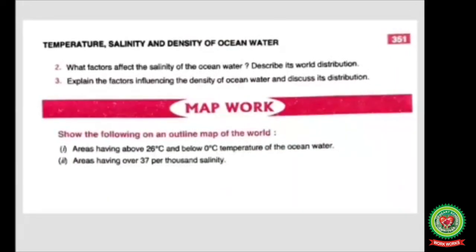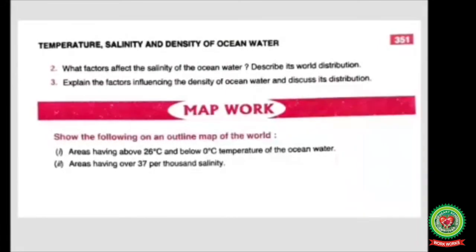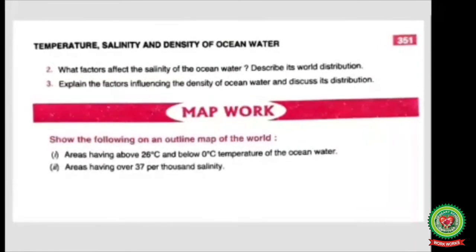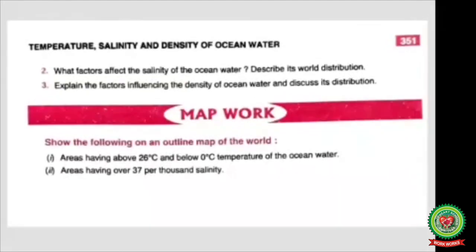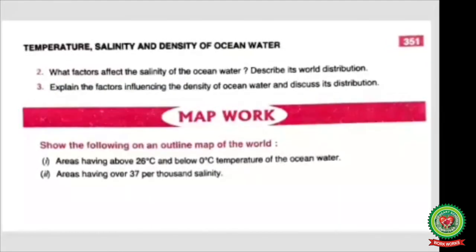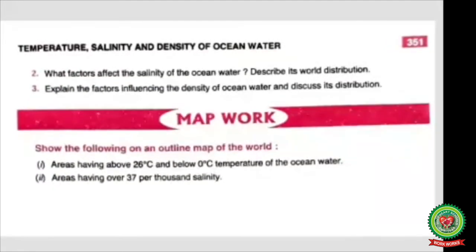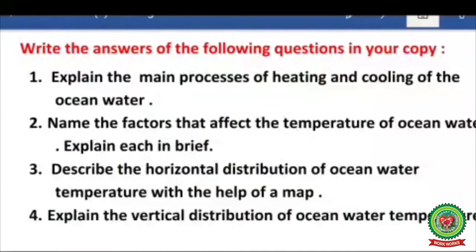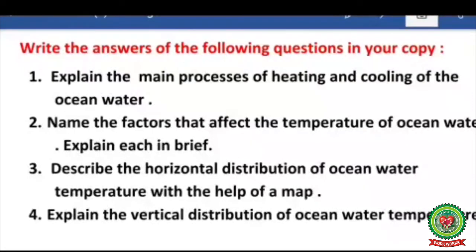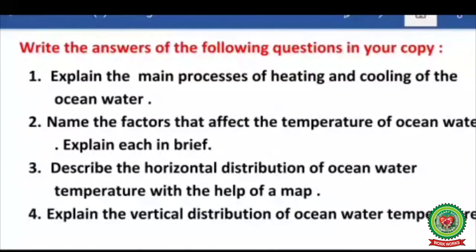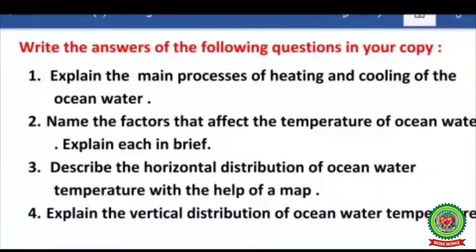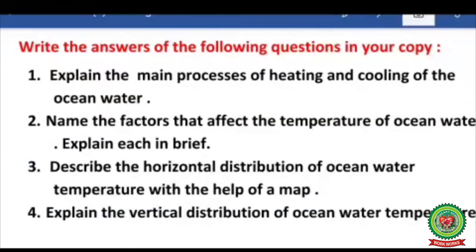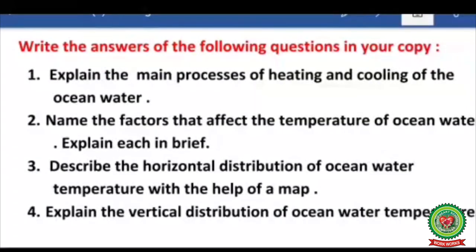Show the areas having above 26 degrees Celsius and below 0 degrees Celsius of the ocean water temperature in the outline map of the world. Children, you have to write the answers of these 4 questions in your copy. Question number 1, explain the main processes of heating and cooling of the ocean water.